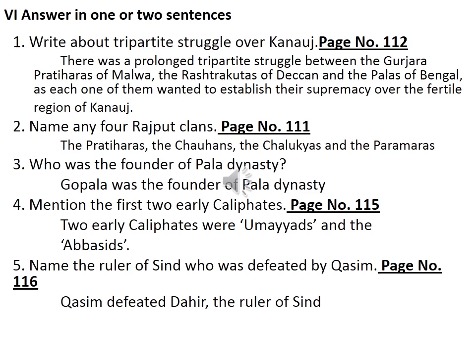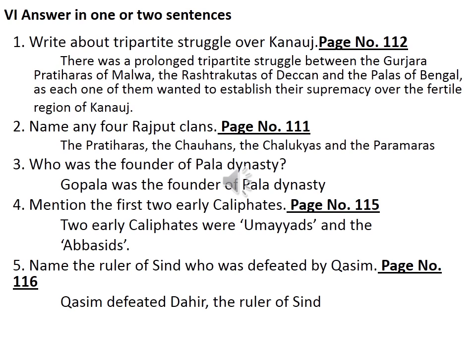Then fourth, mention the first two early caliphates. So take page number 115. Yeah, in that, see the heading Advent of Islam. So in that, see the 8th line. So Advent of Islam, 8th line. Yeah, the two early caliphates were the Umayyads and the Abbasids.